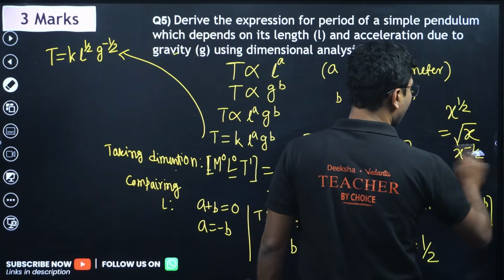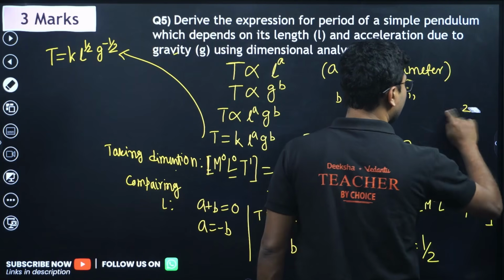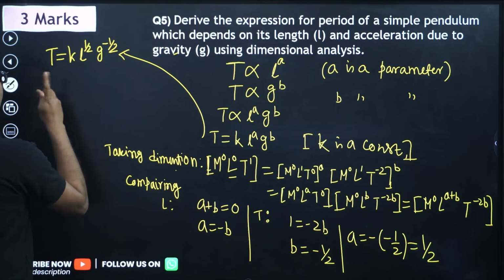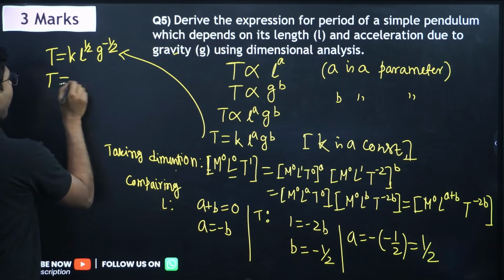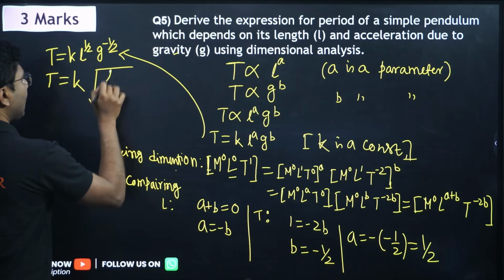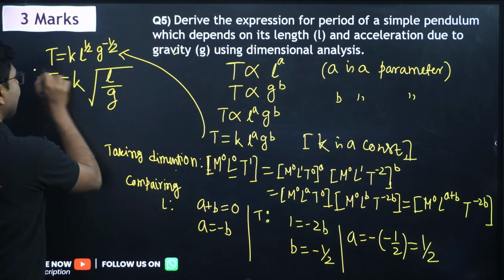So from all this concept, what we can write is the actual formula for this time period. T is equal to k square root of L upon g. This is the exact formula.